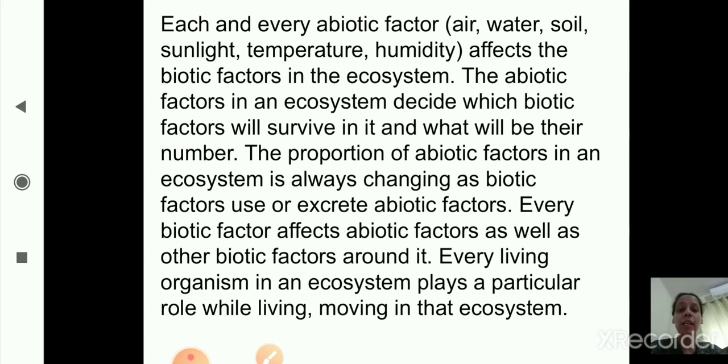I hope we are clear till here. Once again we will revise what we have learned. We have started lesson number 18, Ecosystem. In that we started with the definition of ecosystem. Then we studied the different components of ecosystem. After that we started with the structure of ecosystem. I hope you are clear till here.